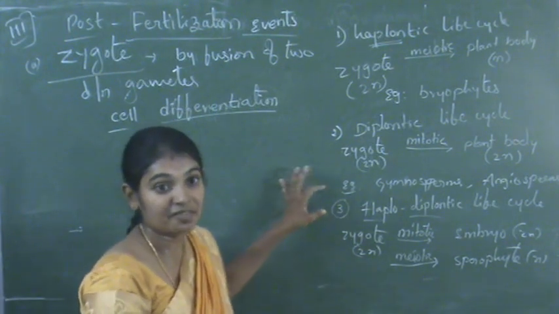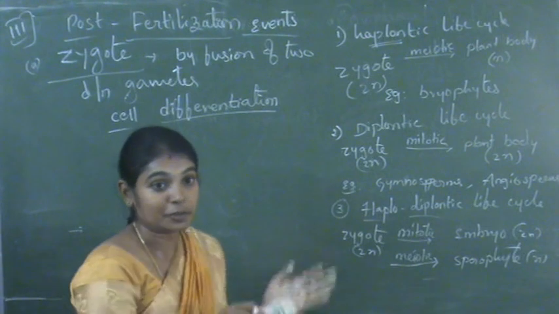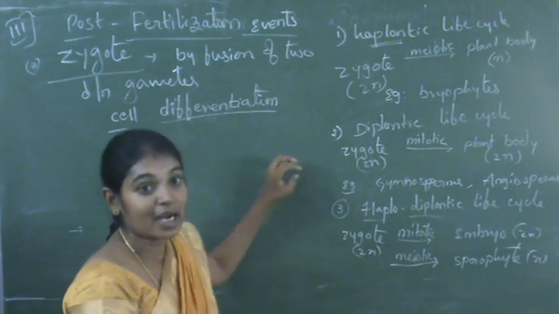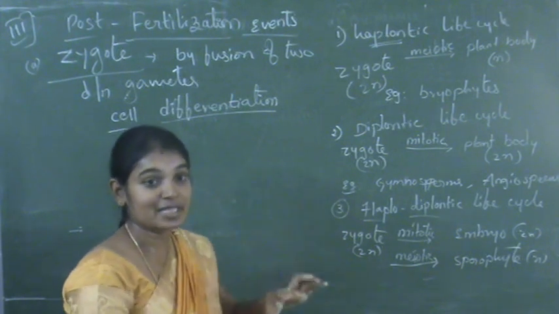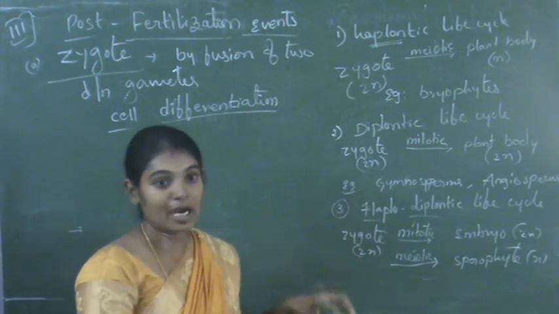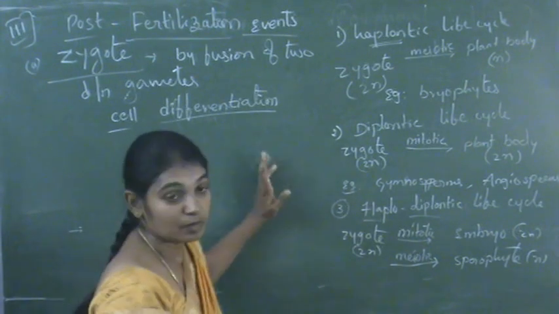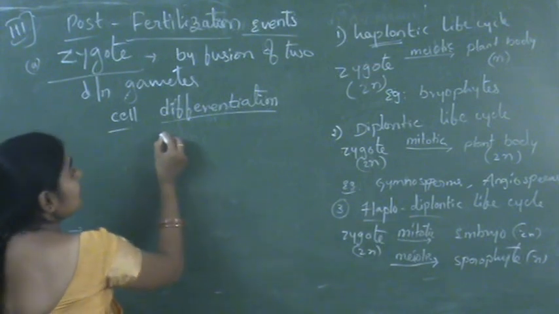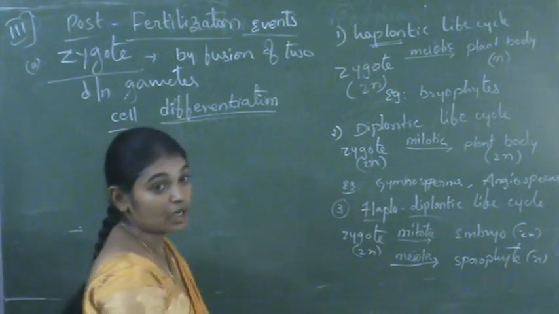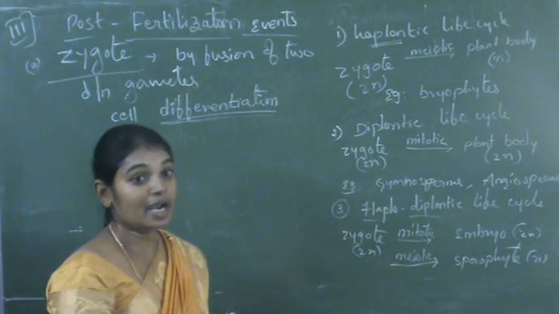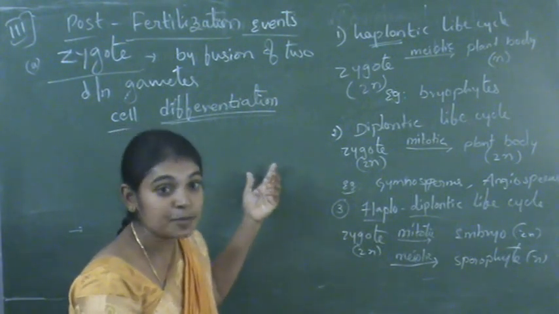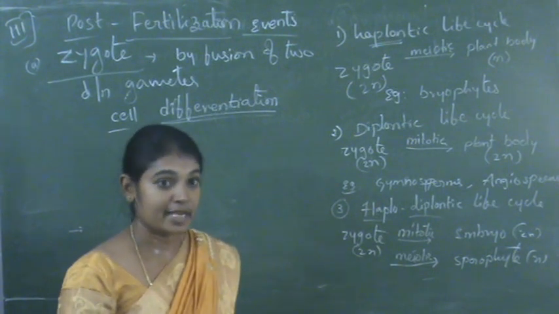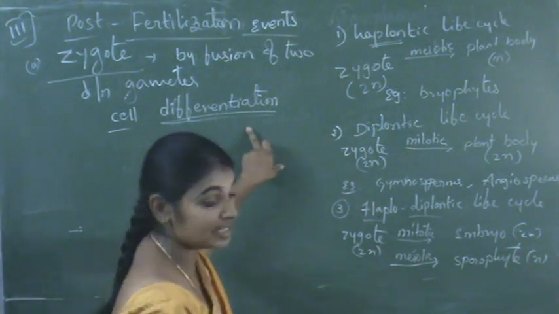After a number of cells are formed, these cells are grouped according to their structure and their function. Say, for example, if there are hundreds of cells, these cells undergo cell differentiation according to their functions, and this cell differentiation helps in the formation of tissues, organs and the entire organism. So that is cell differentiation.